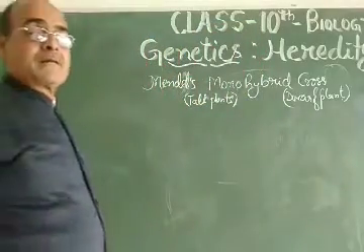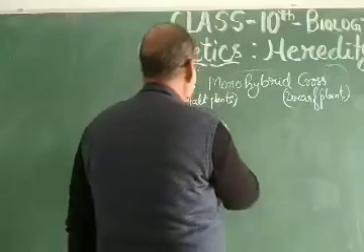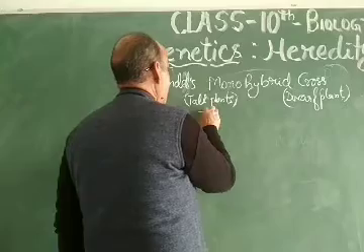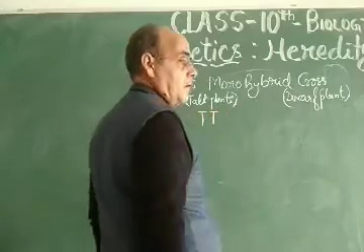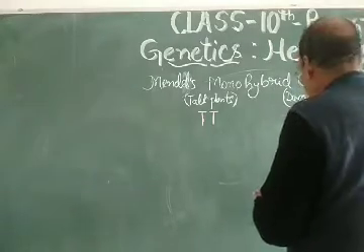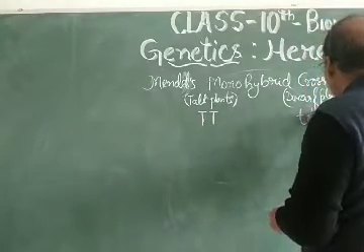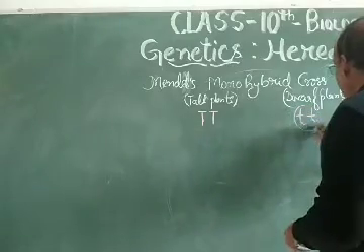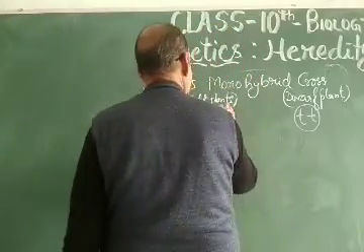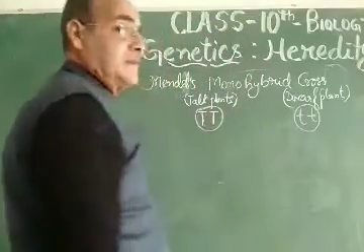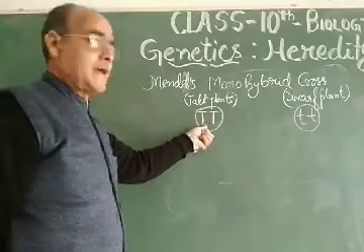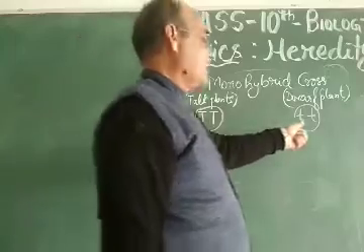As the genetic structural symbols, for tall plants he gave capital T and capital T, and for dwarf plants he gave the name small t and small t. So these were the pair of alleles. Alleles means these are the genes, which are shown as capital T and capital T and small t and small t.